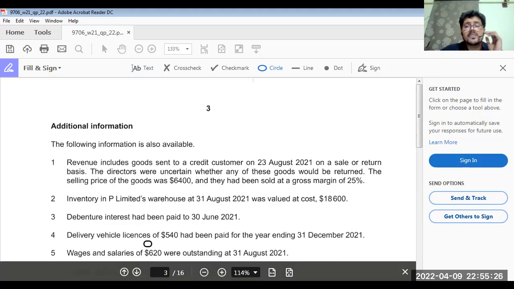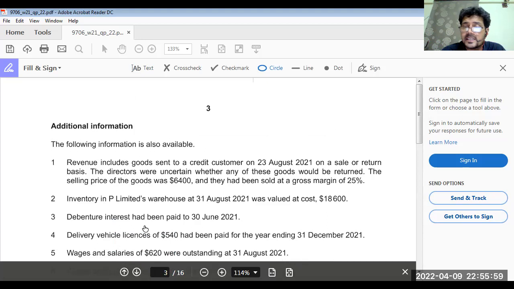Revenue includes goods sent to a credit customer on 23rd August 2021 on a sale or return basis. The directors were uncertain whether any of these goods would be returned. The selling price of the goods was 6,400. You know, when you sell goods on sale or return basis, this item should not be included in total sales unless you get the decision from the customer that he is going to retain the goods. This time we did not receive any decision from the customer.